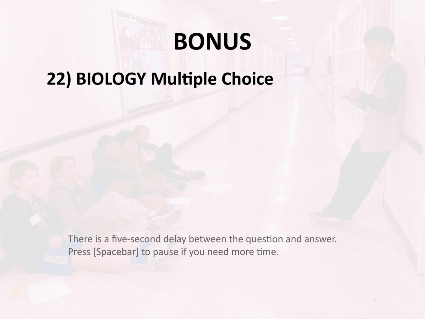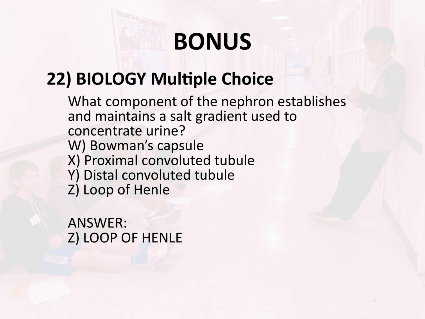Bonus, 22. Biology. Multiple choice. What component of the nephron establishes and maintains a salt gradient used to concentrate urine? W. Bowman's capsule, X. Proximal convoluted tubule. Y. Distal convoluted tubule. Z. Loop of Henle. Answer. Z. Loop of Henle.